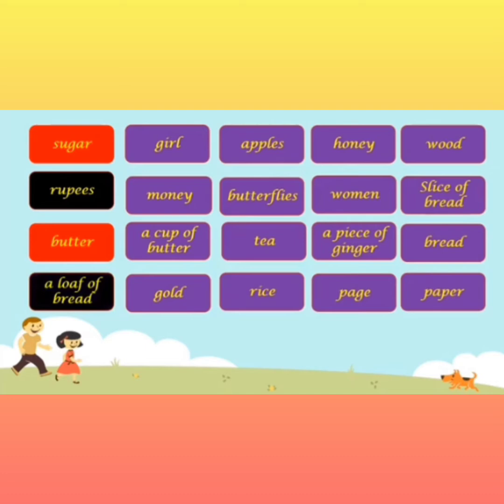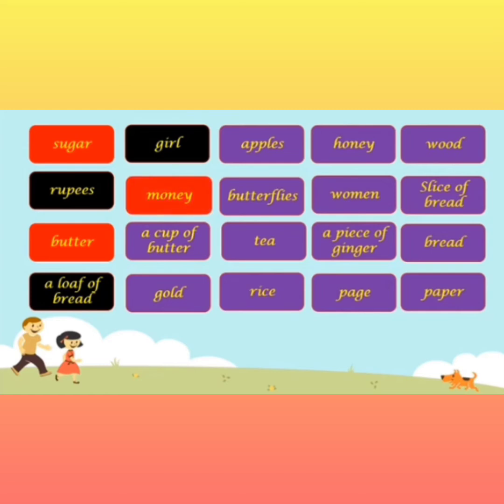The next one, girl. Can you count girls? Yes, you can count. You can say there are 2 girls standing or 10 girls. That means they are countable. The next one is money. Can you count money? No, you cannot count money.